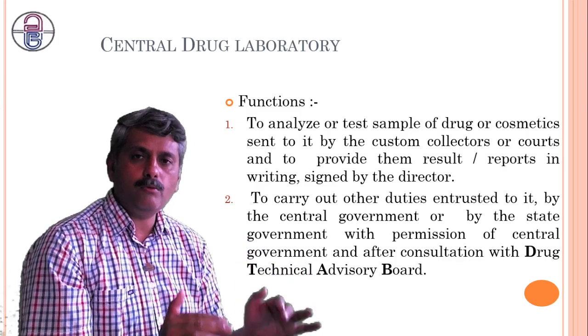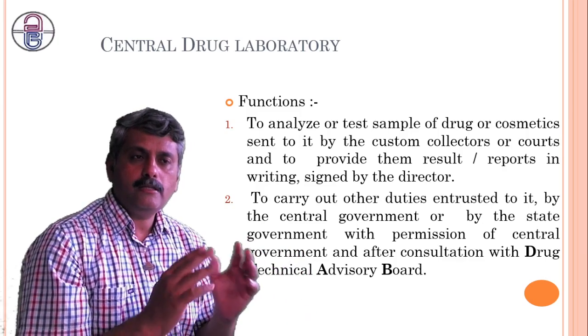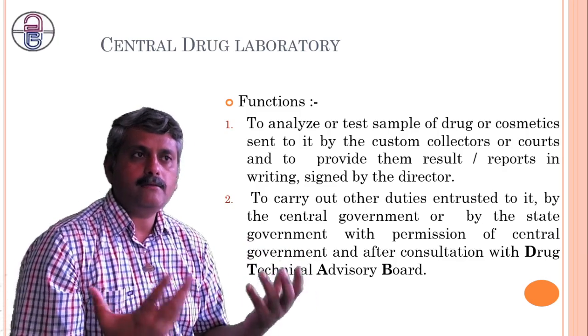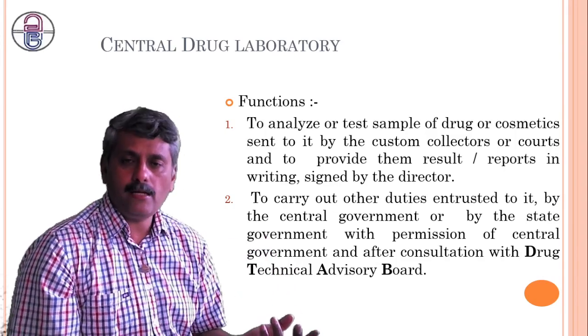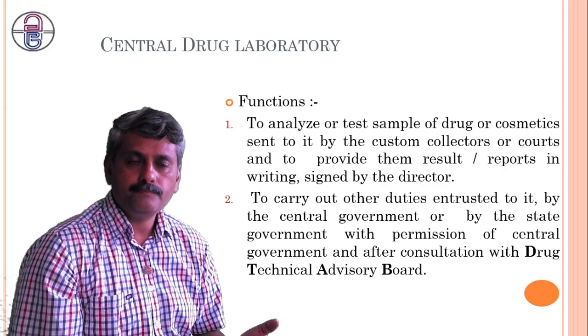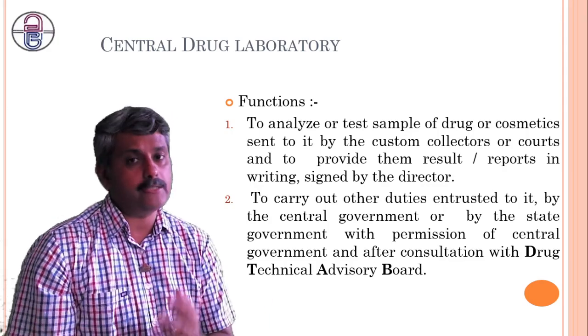So whenever we need to analyze these drugs, they should have bifurcation. Like the drugs could be used for human beings, or drugs could also be used for veterinary purposes. There are also some drugs used for diagnosis, prevention, and treatment.